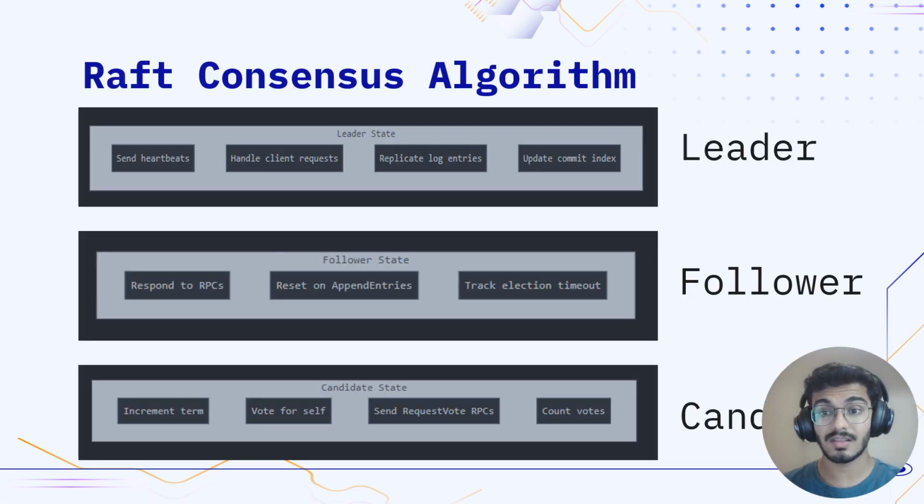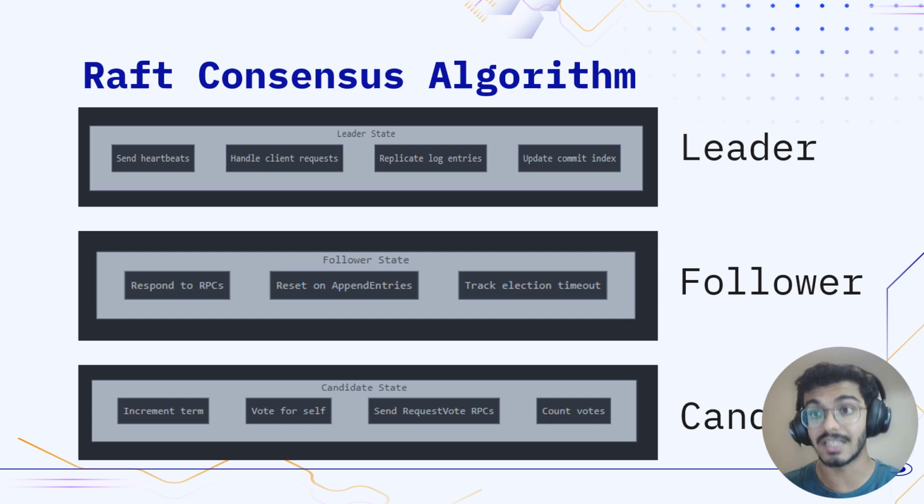Thus, we take a look at all the three major states that a server can have here, that is leader, follower, and candidate. First, we look at the leader, who is responsible for getting all the requests from the client side, storing them, and then replicating the same requests and commands on the followers. The leader is actually doing the work of directing the whole system. Each leader is elected for a particular term. After the end of that particular term, a new leader will be elected.